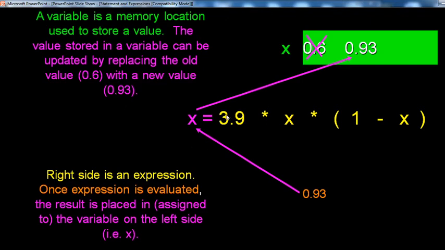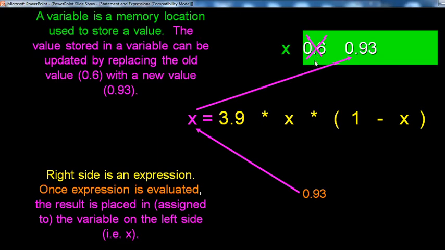If you define the same expression, x equal to 3.9 multiplied by x multiplied by 1 minus x, you replace x with 0.93. Once the right side expression is evaluated, the result is assigned to the variable on the left side, x. The final value of x is 0.93.